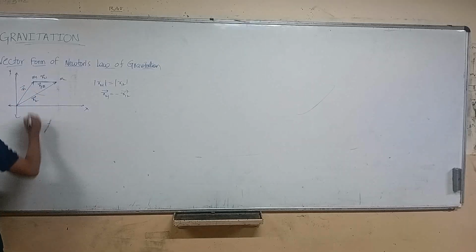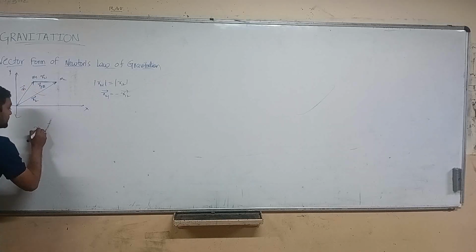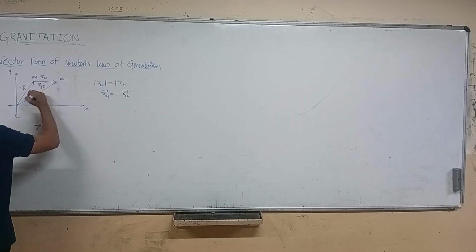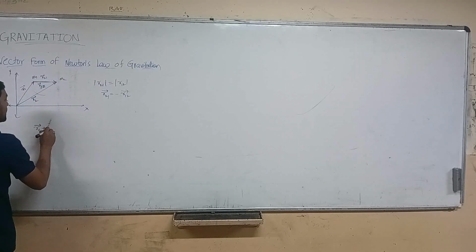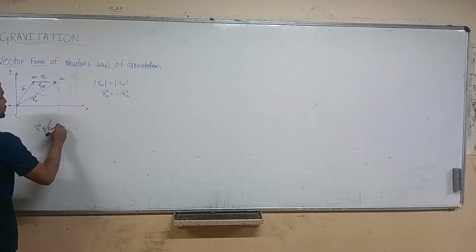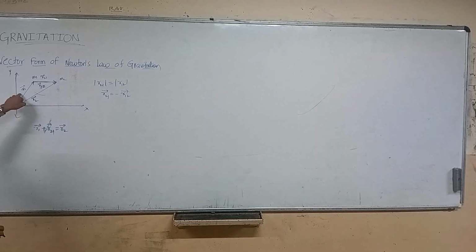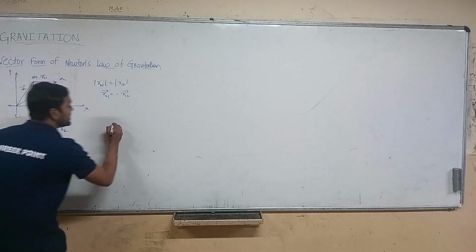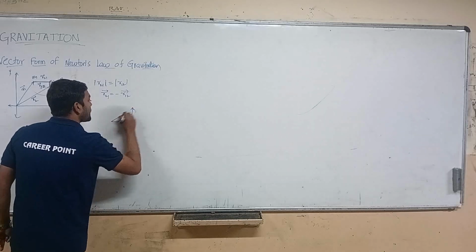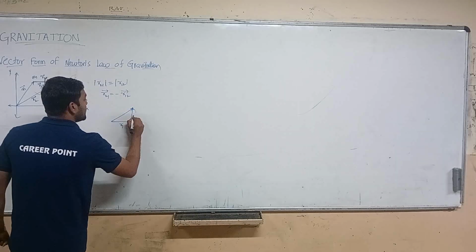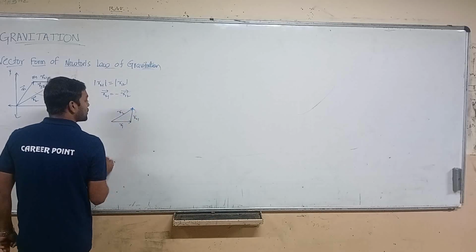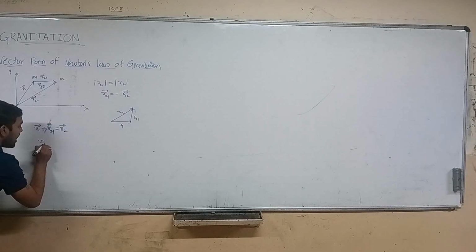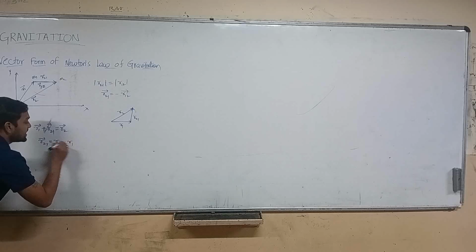Okay, so here I would like to take the r1 vector, and from here to here I take r21, which together give the r2 vector. So r1 plus r21 equals r2. How did we get this? We know this, right? If we take r1, then r21, this will be equal to r2. Vector addition works like this. So the r21 vector equals r2 minus r1.